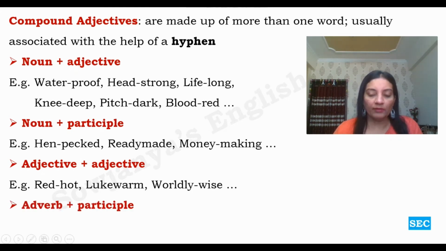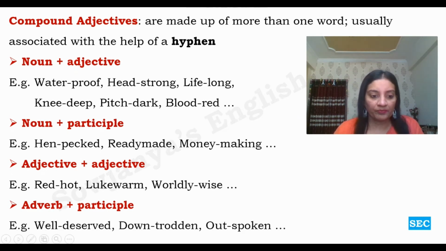And then adverb plus participle combinations which act as adjectives. Let us see. Example, well deserved, downtrodden, outspoken. Well is an adverb, deserved is a past participle, down is an adverb, trodden is a participle, out is an adverb, and spoken is a participle. Together they act as compound adjectives. Well deserved people, downtrodden people, outspoken people, like that.